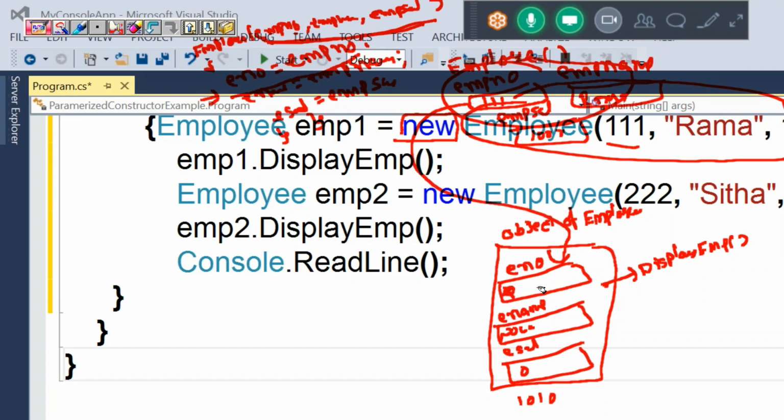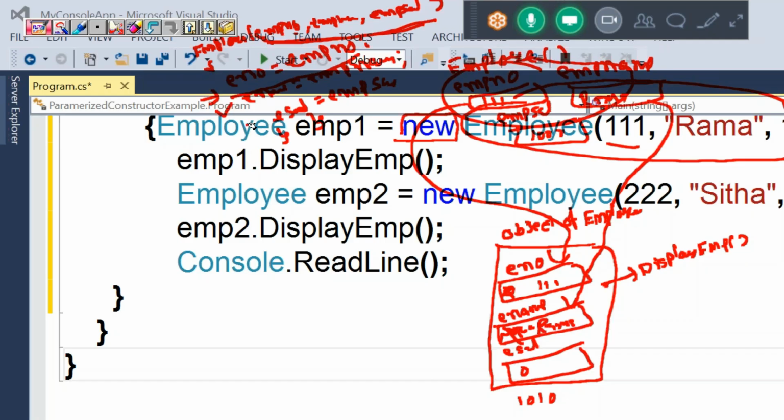EMPNO to ENO. So what is the value? 111. Now your instance variable is initialized with the help of the parameter. Right? Yes. Next statement is ename equal to EMP name. Ename equal to EMP name. Rama is initialized.